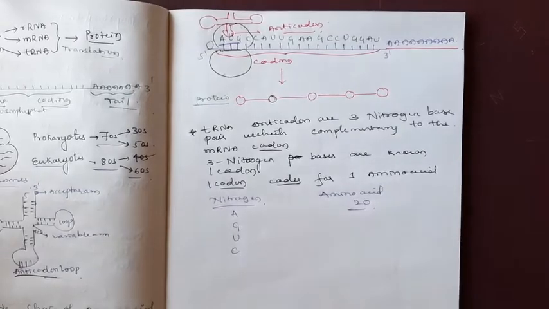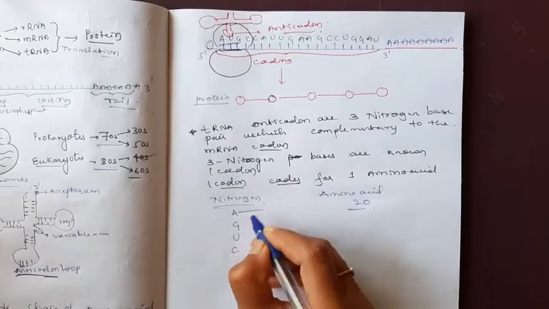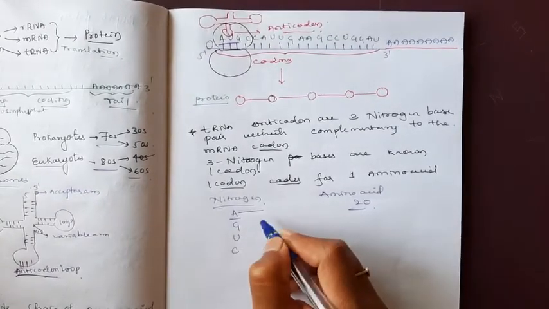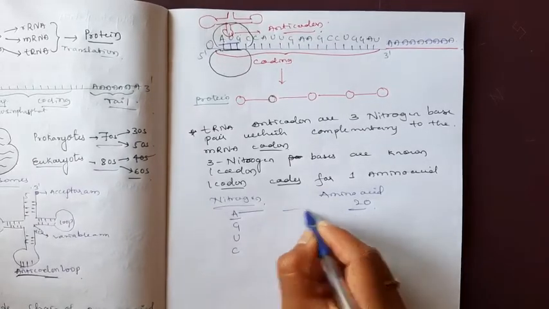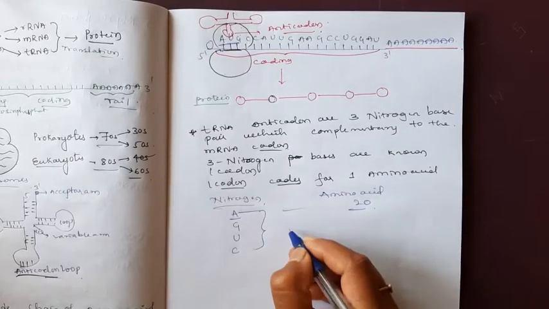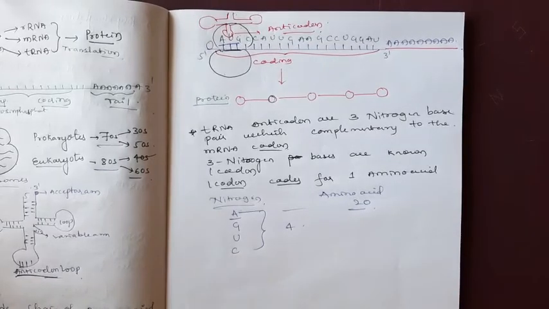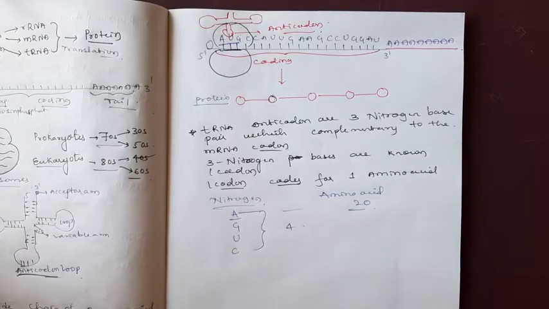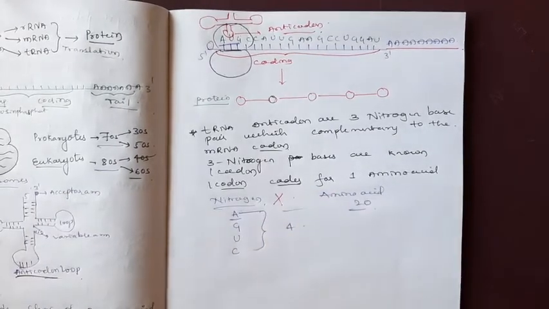If only one nucleotide codes for one amino acid, only 4 amino acids could be coded. So this is exactly wrong.